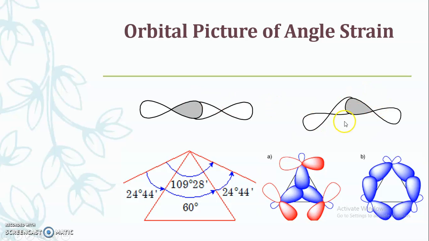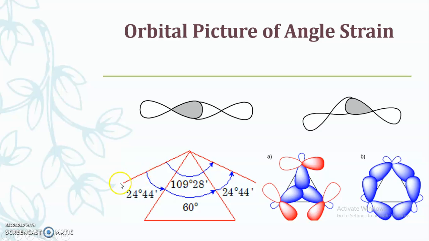Now in this case, you see there is not complete overlapping, only some portion of this orbital is overlapped on this particular orbital. So that compound does not have a perfect picture, and the bond formed by such overlapping is not strong, and the compound will be a little bit unstable depending upon the extent of the overlapping. This type of bonding, incomplete overlapping, is the case in cycloalkanes which are not stable.